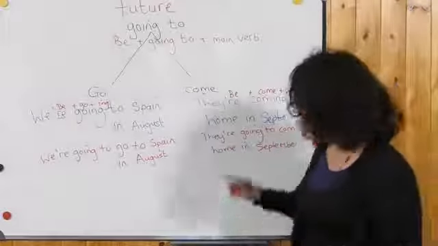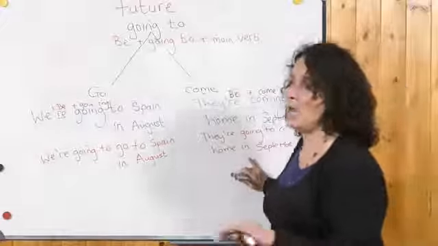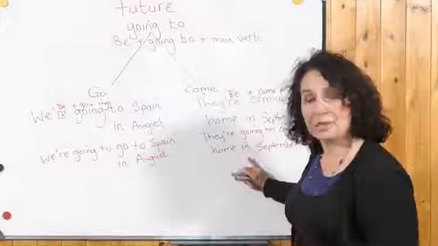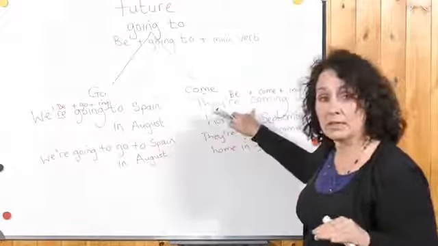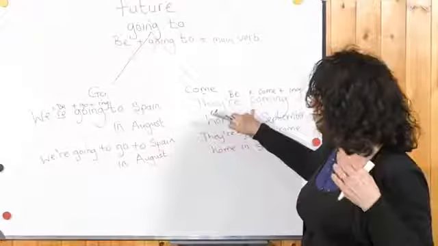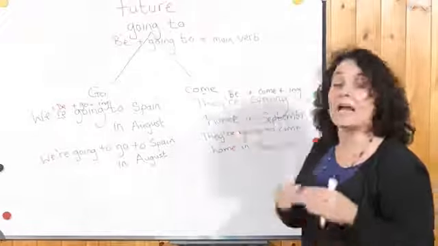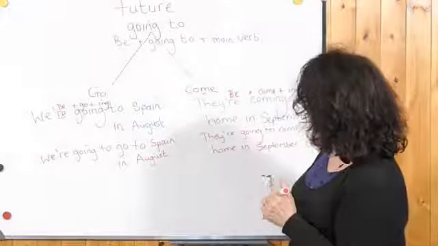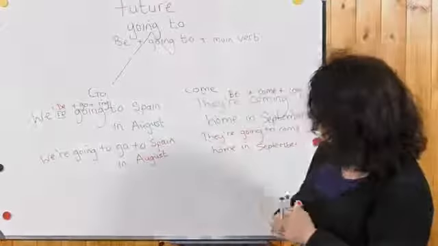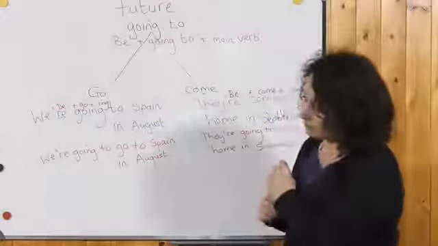Now, like I said before, this is not incorrect. This is a perfectly grammatical sentence, but the present continuous is more commonly used when we use the verb come for a future plan. So there are just maybe two verbs to think about.